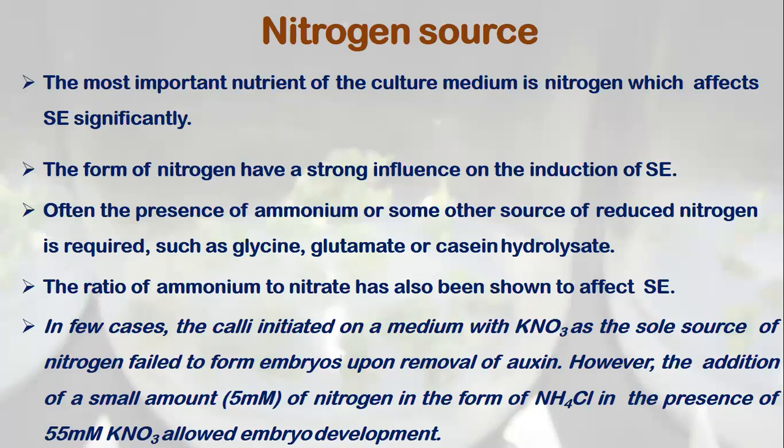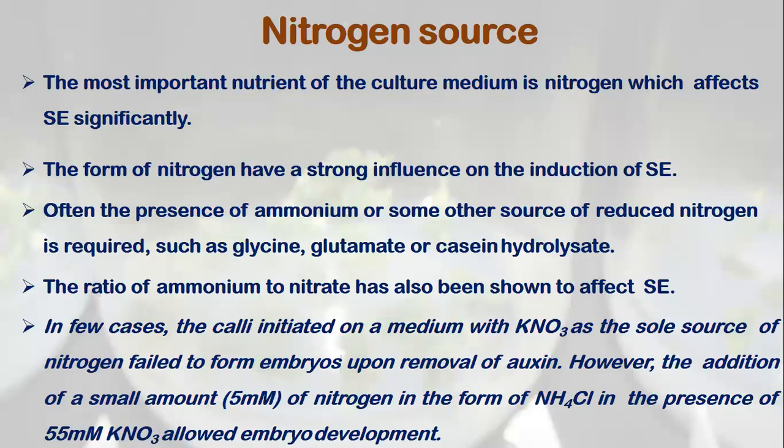I told you in some of the previous presentations also, we provide nitrogen in two different forms, either reduced nitrogen, ammoniacal nitrogen, or the oxidized form of nitrogen, that is nitrate nitrogen. The ammoniacal nitrogen can also be organic or inorganic, whereas nitrate nitrogen is always inorganic.